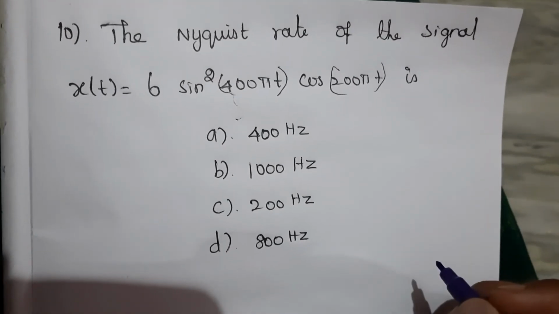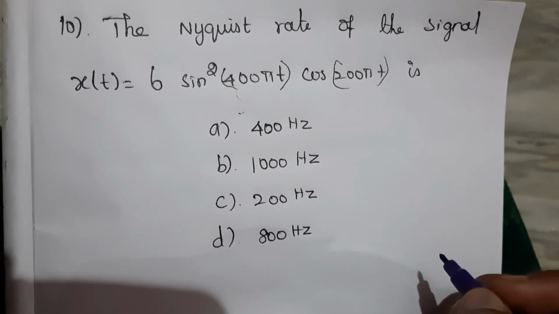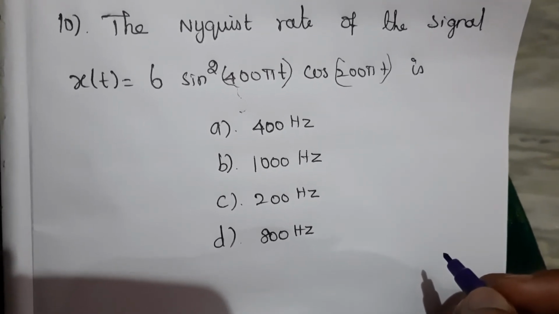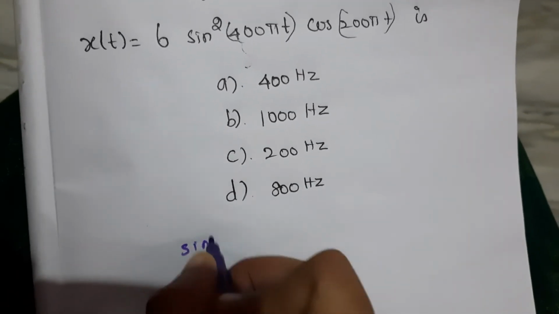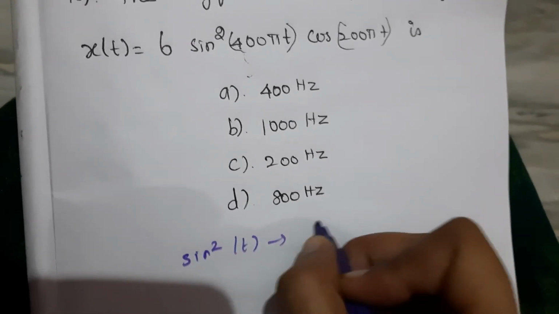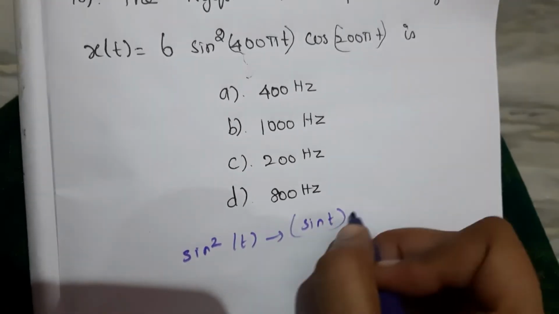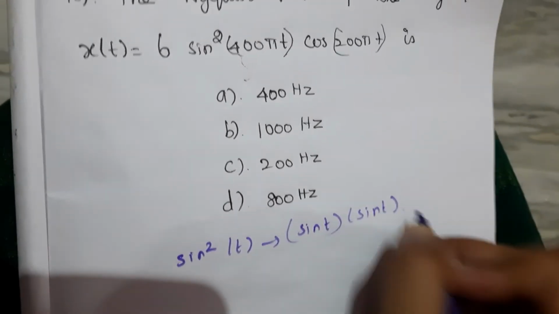Final question, the Nyquist rate of the signal x of t equal to 6 sine square 400 pi t cos 200 pi t is. Sine square of t we can write as sine of t into sine of t.